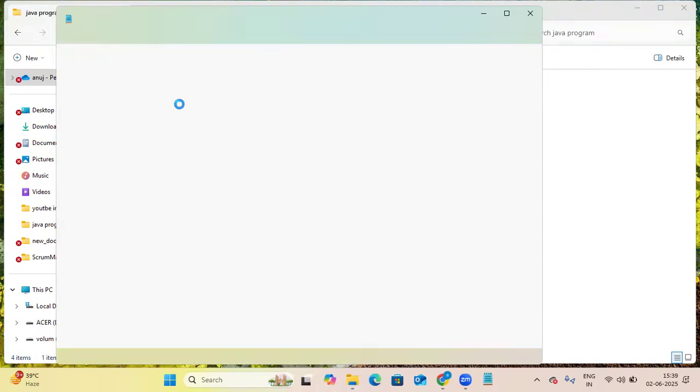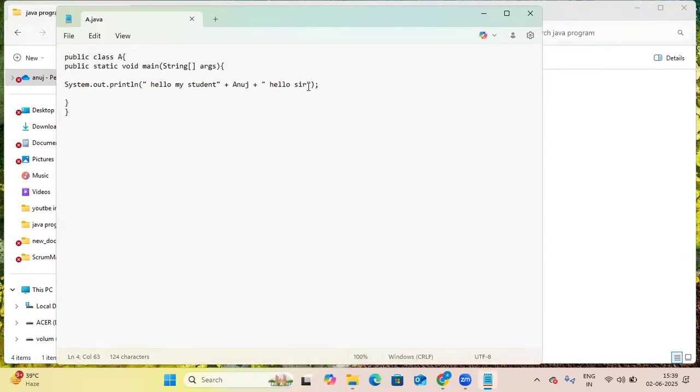Now what we will do, we'll simply press enter and Control plus S to save the file. Okay.